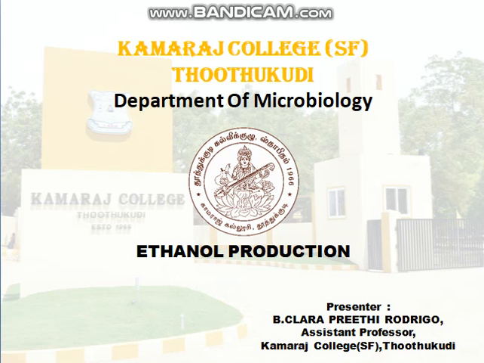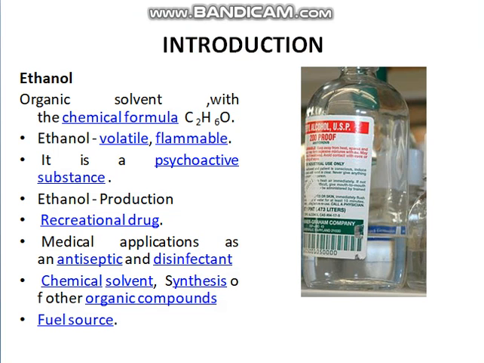In this video, we are going to see about ethanol production. Ethanol is an organic solvent with a chemical formula C2H6O. Ethanol is otherwise termed as ethyl alcohol or drinking alcohol. Ethanol is a volatile substance, which means an easily evaporable substance, and it also possesses a flammable nature.